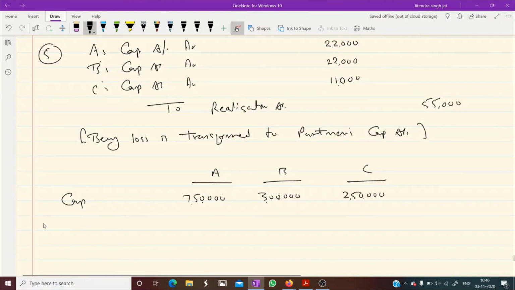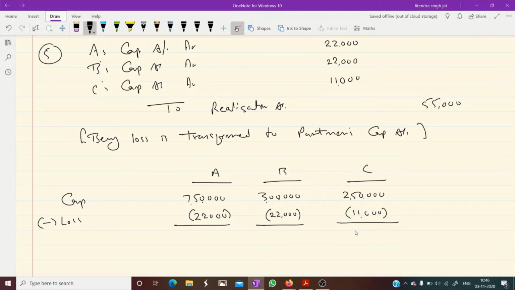Then what is the loss? The loss will be adjusted: 22,000 is the loss. If there would be a profit, then that would be added. 22,000 and 11,000 is subtracted. So when we subtract, children, what do we get? 2 lakh 50,000 minus 11,000, 2 lakh 39,000. 3 lakh minus 22,000, 2 lakh 78,000. 7 lakh 50,000 minus 22,000, 7 lakh 28,000.